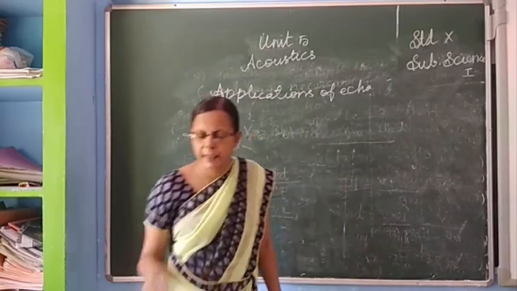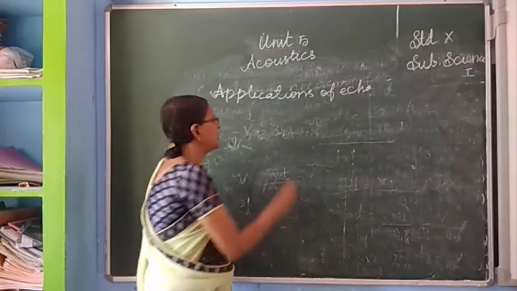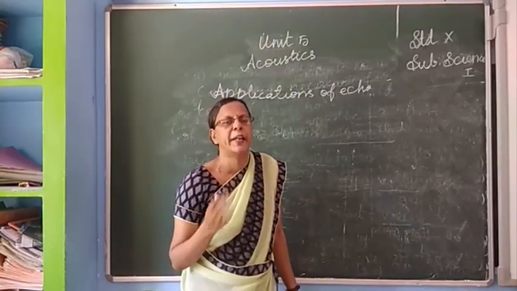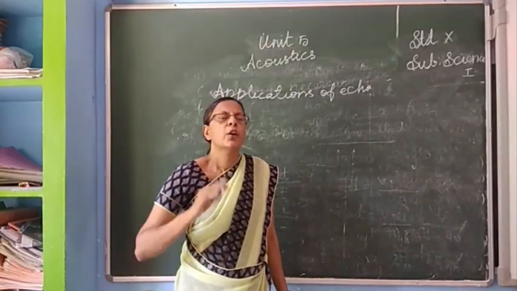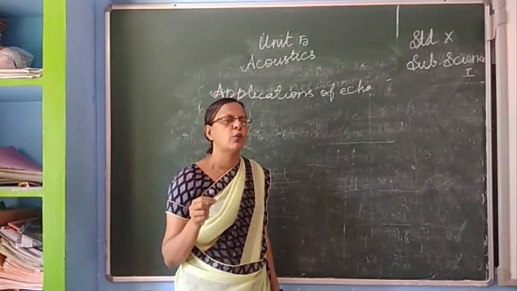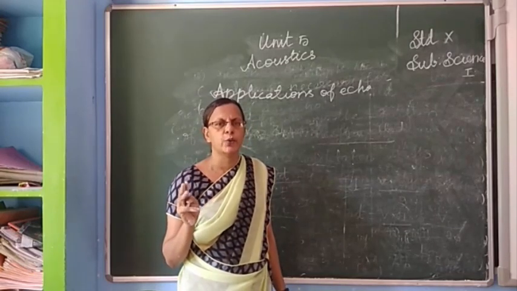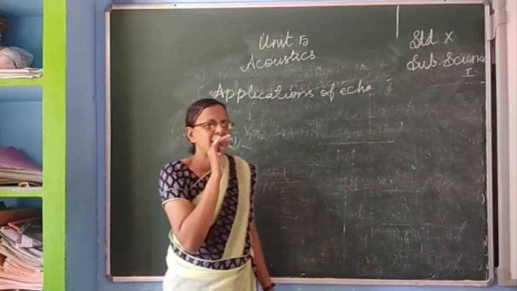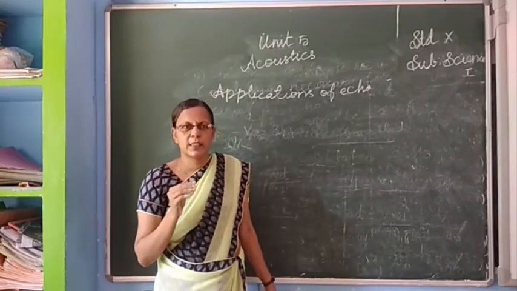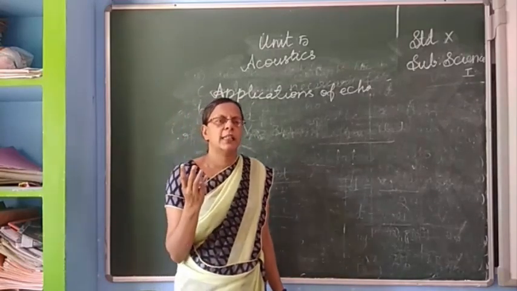Next, the third case: echo is used to determine the velocity of sound in a medium. These are the three uses or applications. First, animals use echoes to communicate with others.